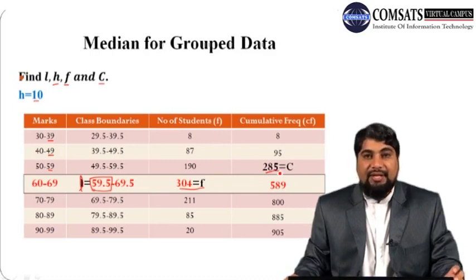Once we have all the numbers in hand, we can use these values to calculate the median.